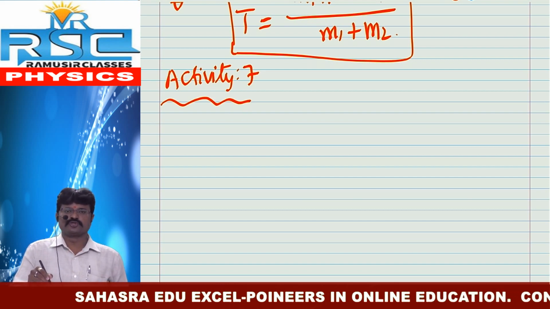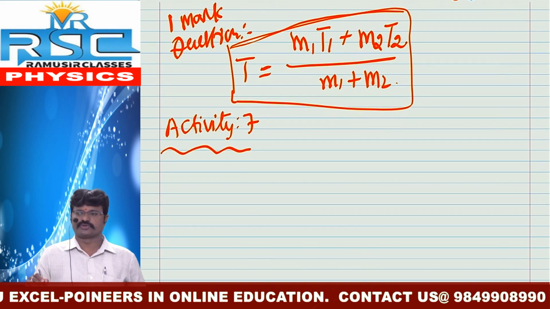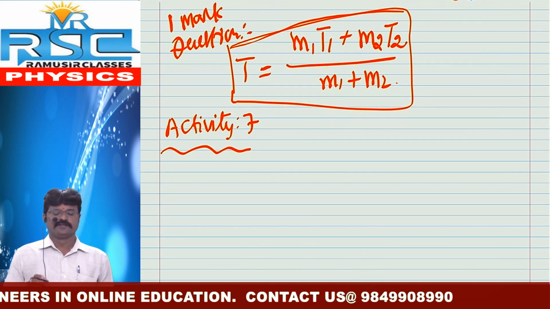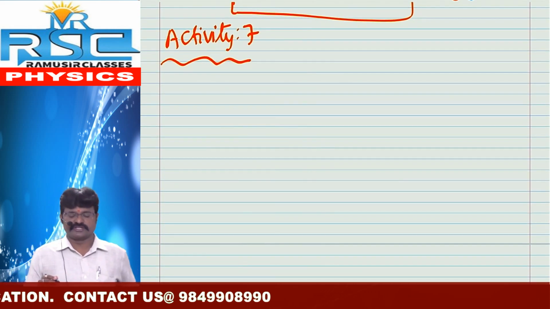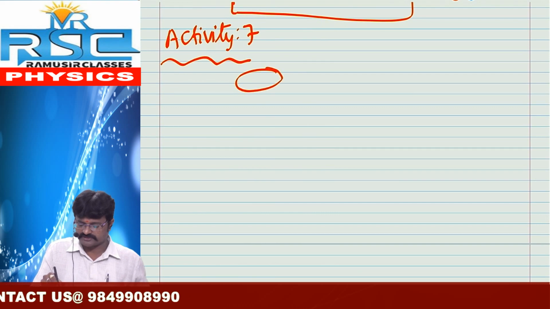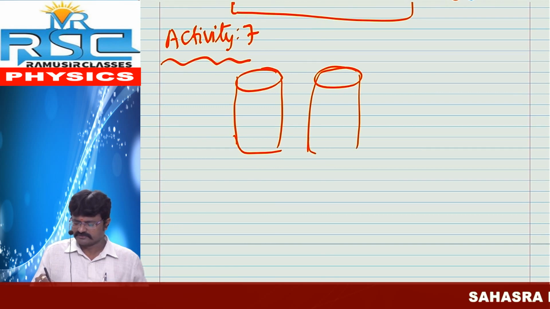How is it possible to obtain T equals (M1 T1 plus M2 T2) by (M1 plus M2)? So listen carefully. Once again, here we require two beakers. This is the first beaker and this is the second beaker.